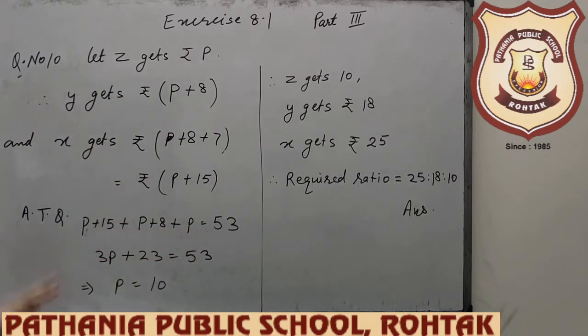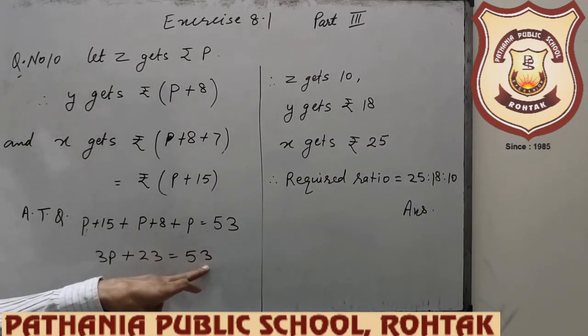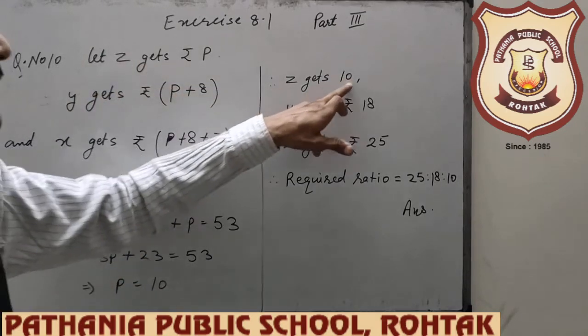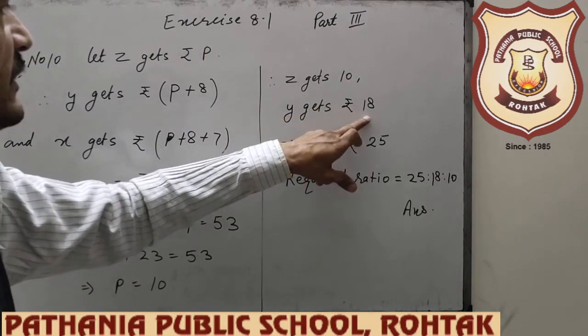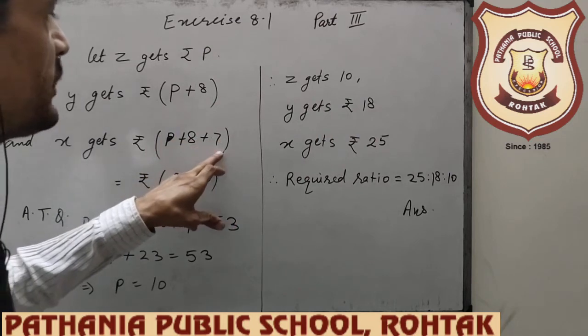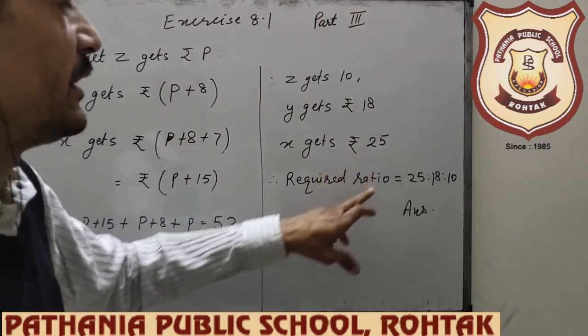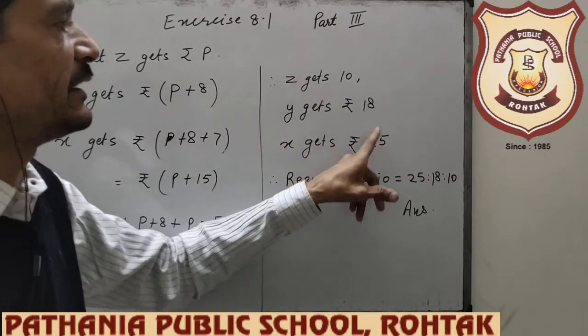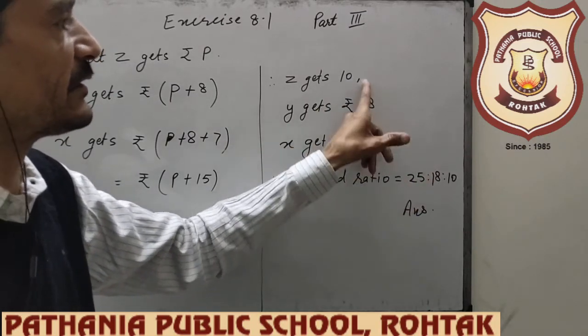It is given according to the question. Solve for p here. 3p plus 23, 15 plus 8 is 23, is equal to 53. So 3p is equal to 30, then p will be 10. Value of p from here you will get 10. So the share of z is 10 rupees, share of y is 10 plus 8, 18, and x is 18 plus 7, 25 rupees. And so their ratio will be, what is the required ratio of x, y, z? 25 ratio 18 ratio 10.